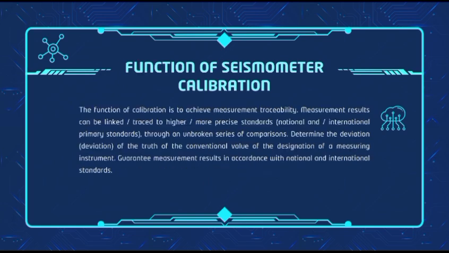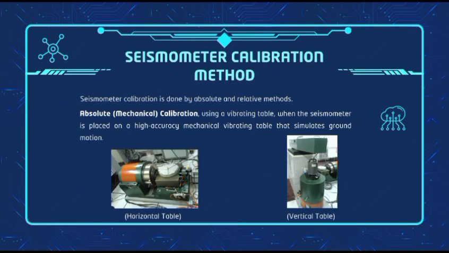Function of seismometer calibration. The function of calibration is to achieve measurement traceability. Measurement results can be traced to higher, more precise standards, national and international primary standards, through an unbroken series of comparisons, to determine the deviation of the conventional value of the measuring instrument, and to guarantee measurement results in accordance with national and international standards.